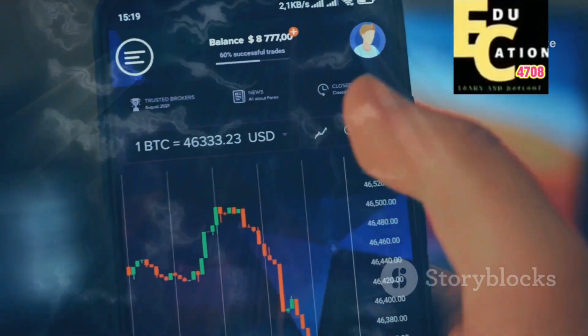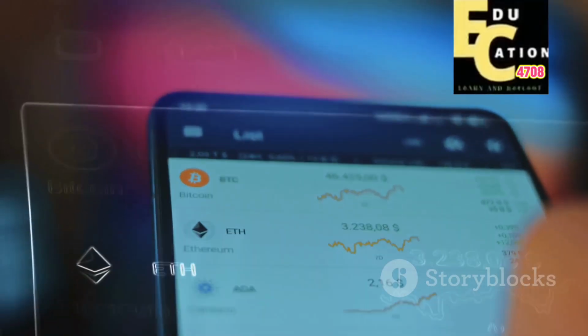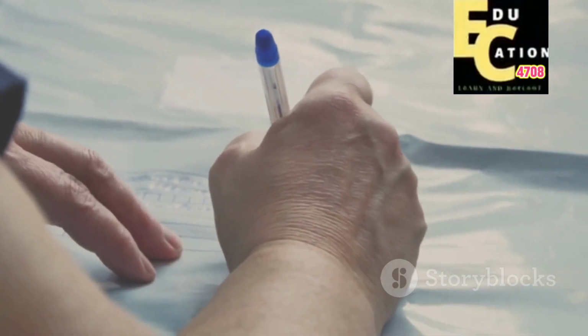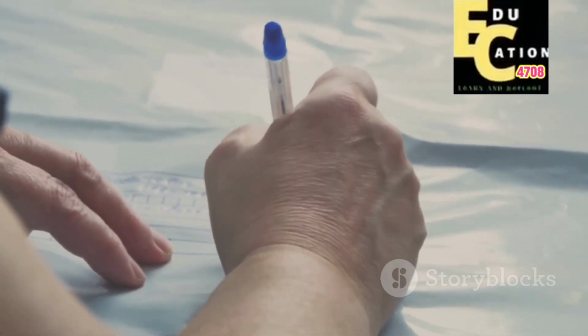Double-check all addresses before transferring funds. Make sure you select the correct network for the transfer. Keep your seed phrase private and avoid entering it on unknown platforms or sharing it publicly.